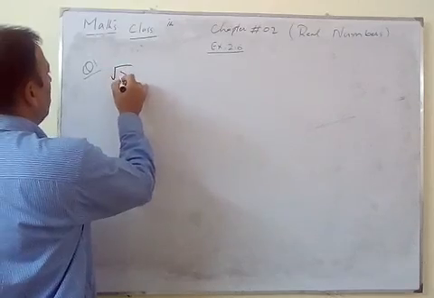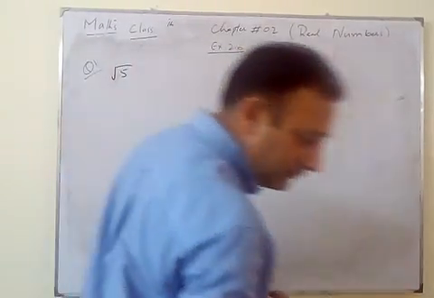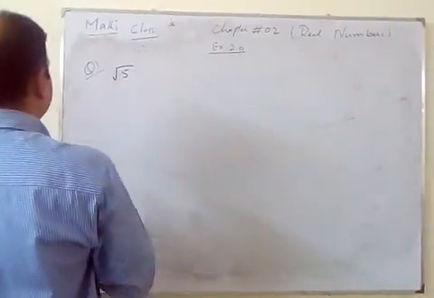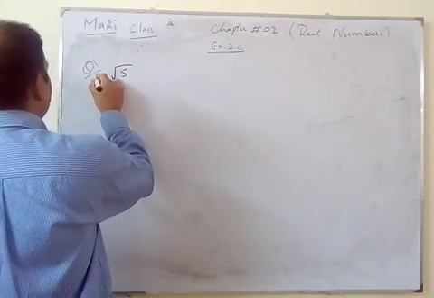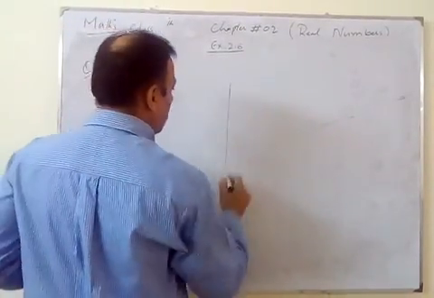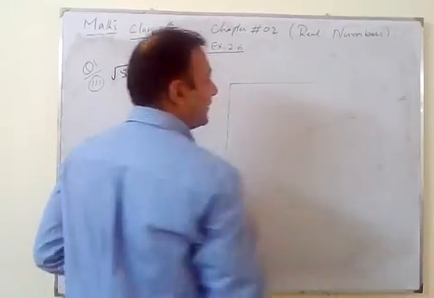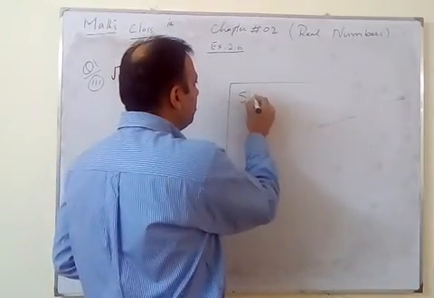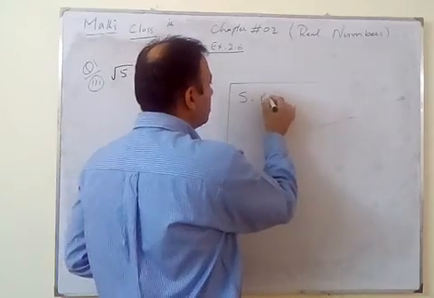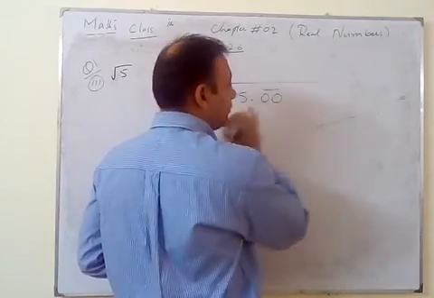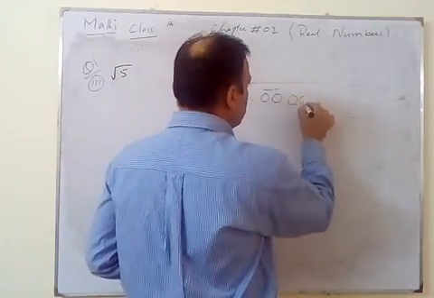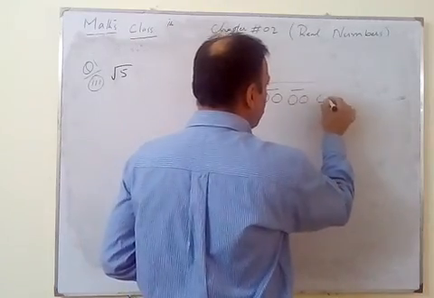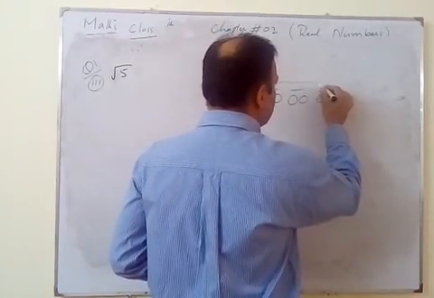Square root of 5. This one is part 3. Again, 3 decimal places. So 5.00, one pair, second pair, and this one is third pair.